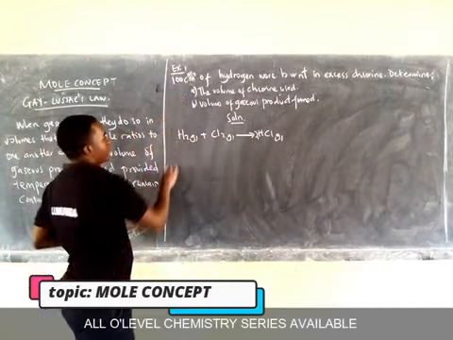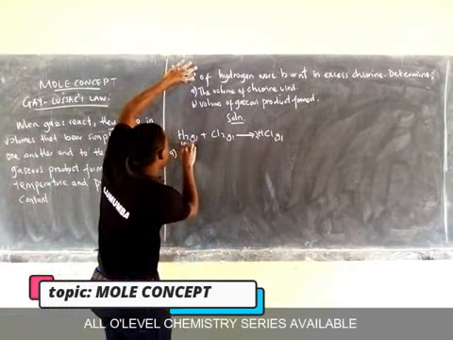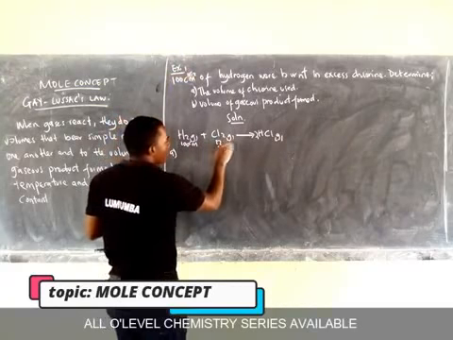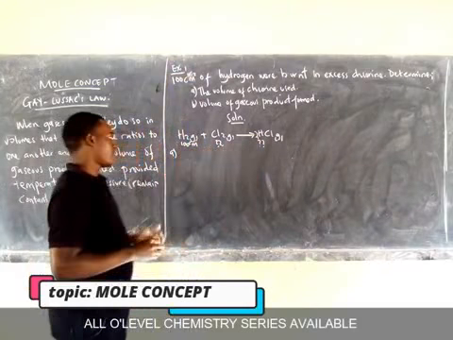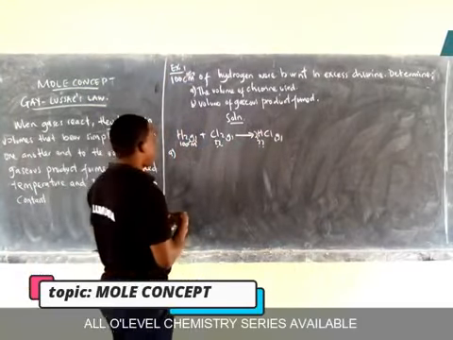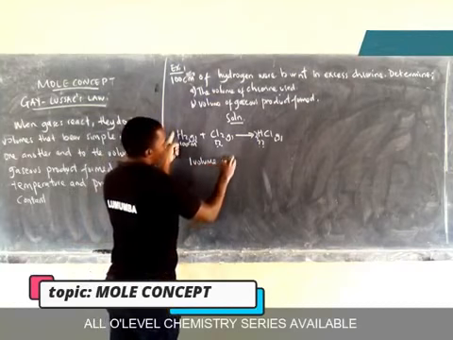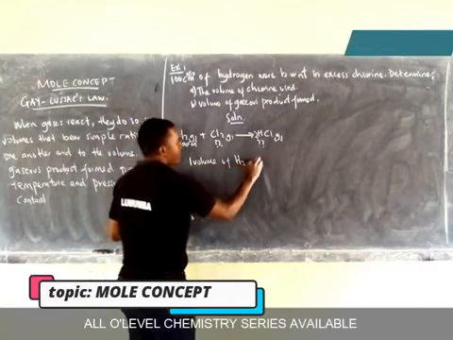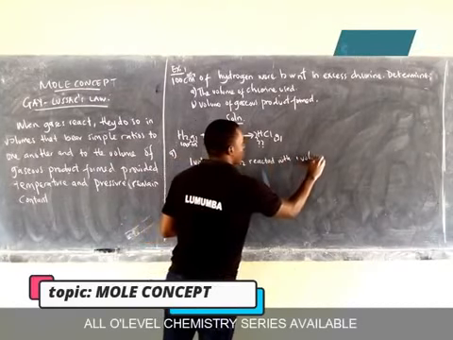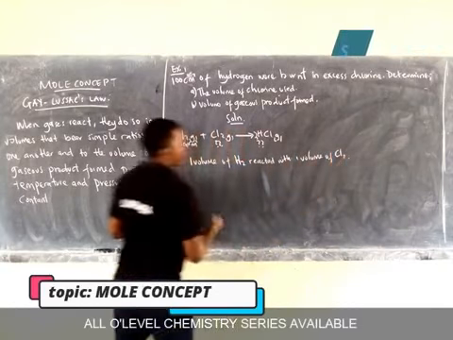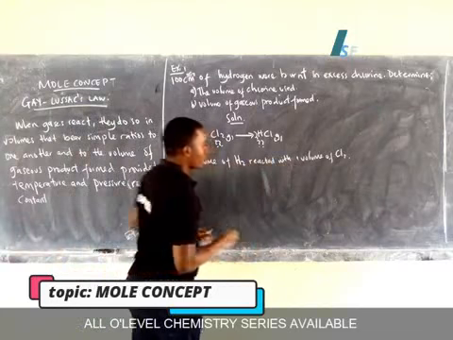Part A, volume of chlorine used. We have hydrogen, it is 100 cubic centimeters. Chlorine we don't know, even the hydrogen chloride we don't know. So I can write hydrogen to chlorine. Using Gay-Lussac's law, I can say that 1 volume of hydrogen reacted with 1 volume of chlorine.